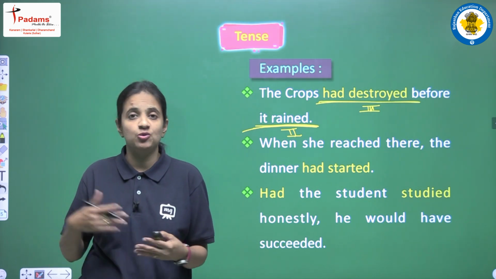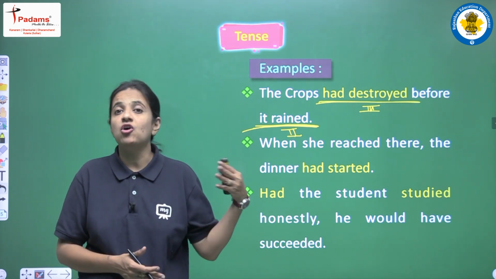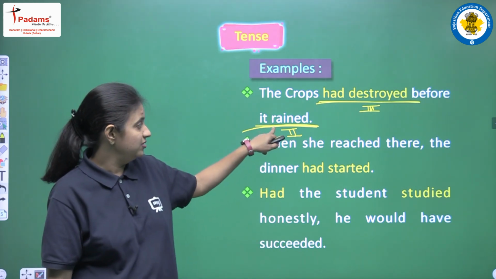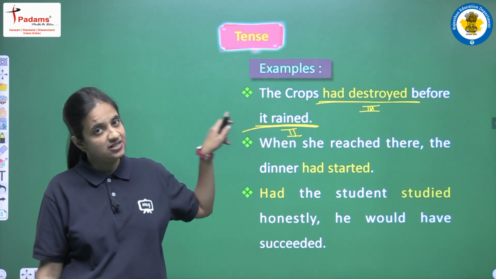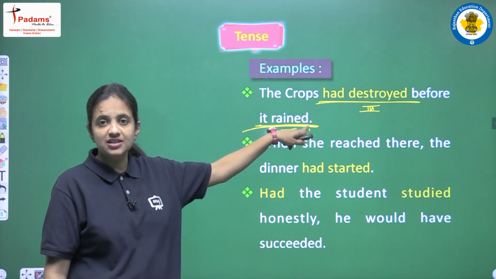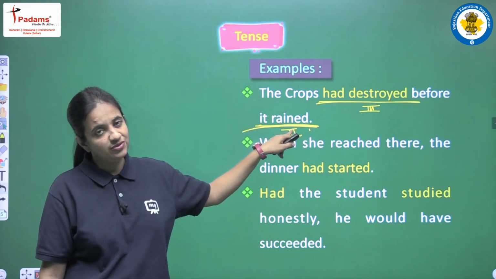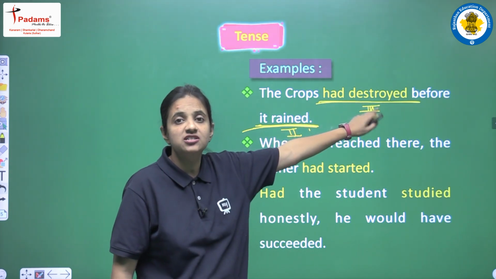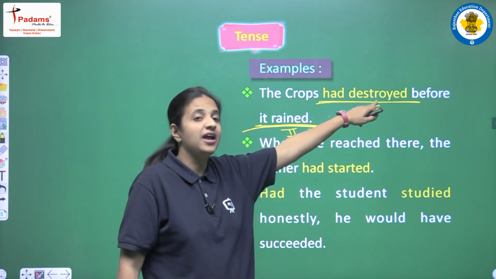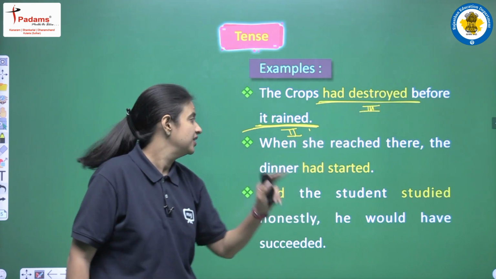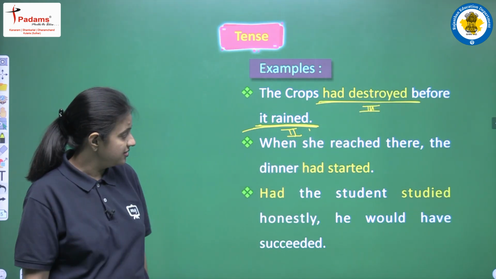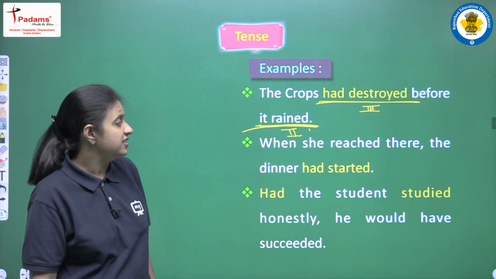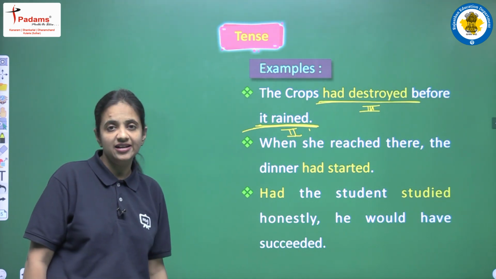because we have discussed so many tenses till now and we will cover all the tenses. So we have discussed this one, that is past simple tense, because no helping verb is there and we are having the second form of the verb. So yes, this is past simple, and here we are having past perfect because we are having had and the third form. Clear?